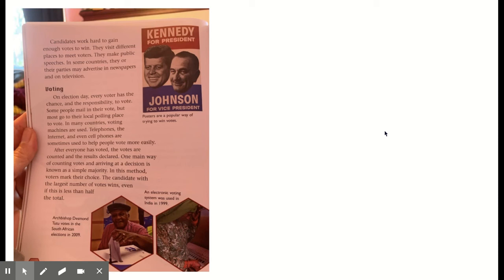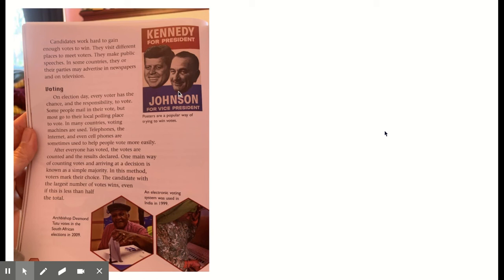In many countries, voting machines are used. Telephones, the internet, and even cell phones are sometimes used to help people vote more easily. After everyone has voted, the votes are counted and the results declared. One main way of counting votes and arriving at a decision is known as a simple majority. In this method, voters mark their choice. The candidate with the largest number of votes wins, even if this is less than half the total.